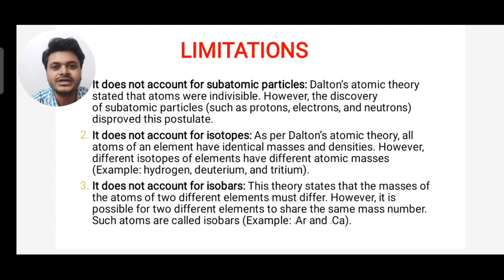Third, it does not account for isobars. This theory states that the masses of atoms of two different elements must differ. However, it is possible for two different elements to share the same mass number. Such atoms are called isobars. Example: argon and calcium.